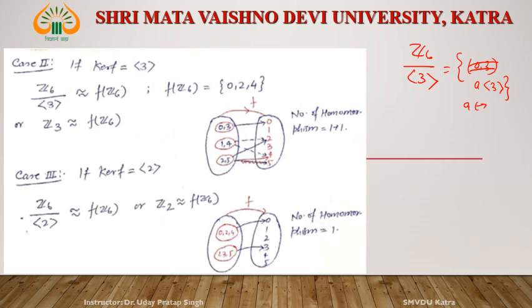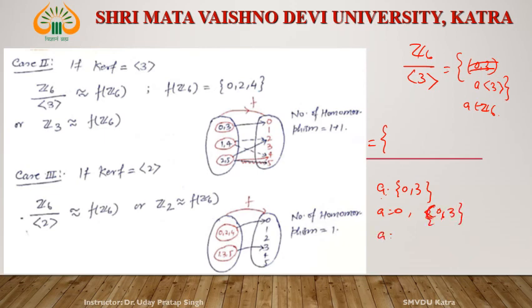A belongs to Z6. See, what is A plus 3? What is H? H is 0, 3. Now see, if A equals 0, then A plus H is 0, 3.